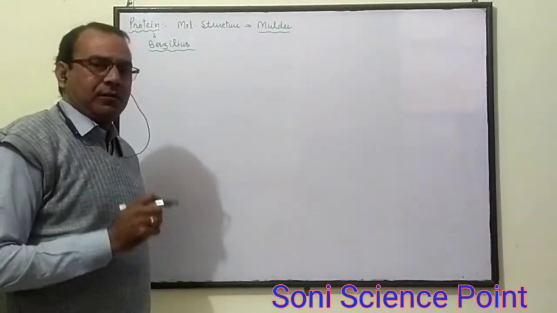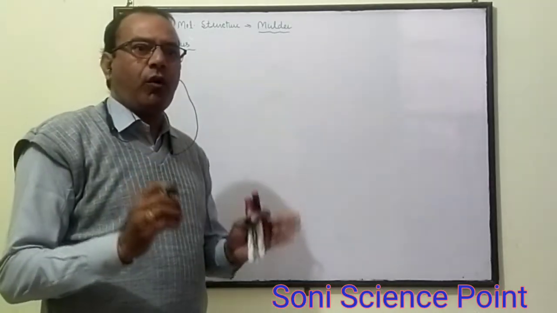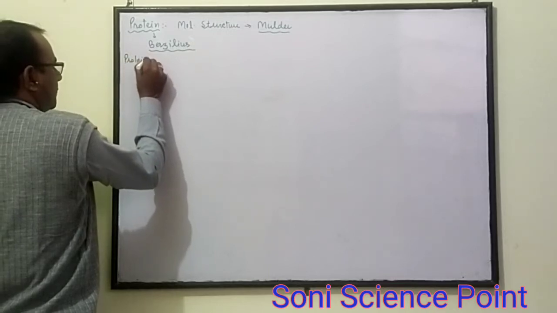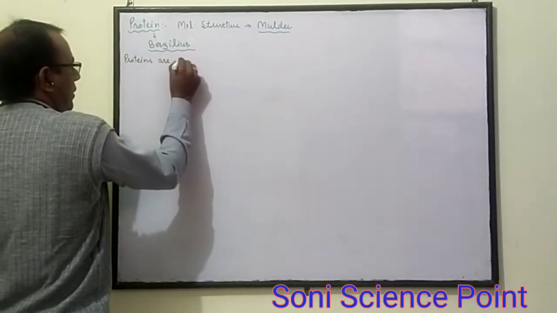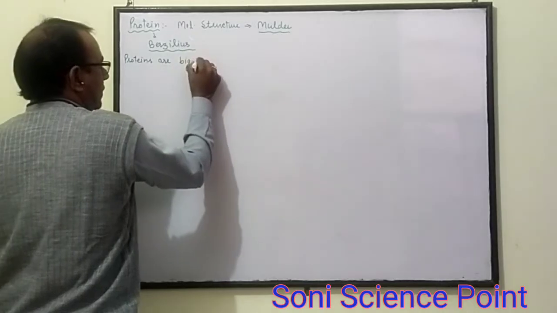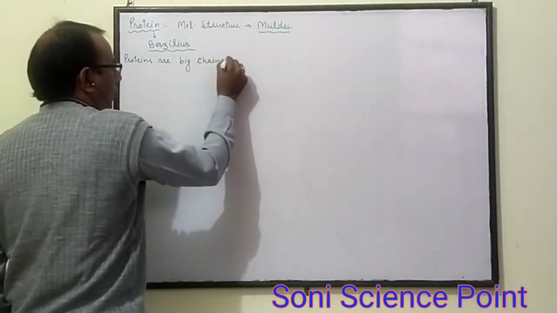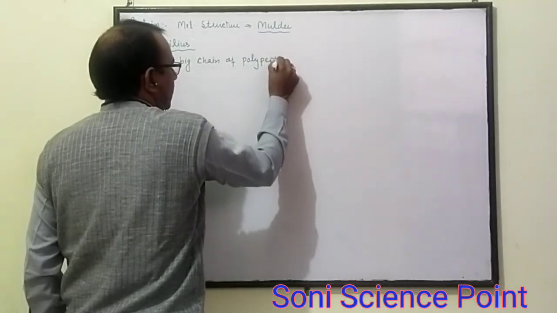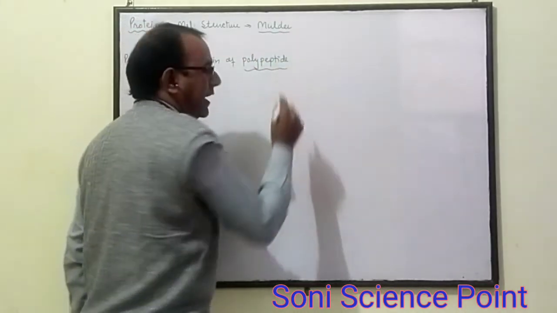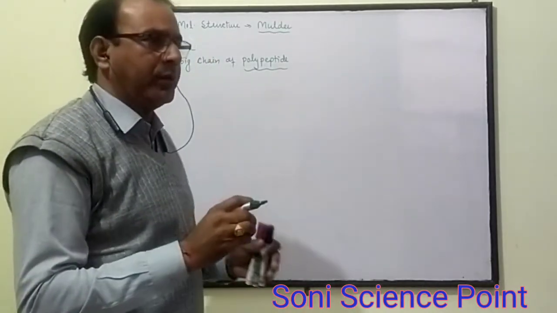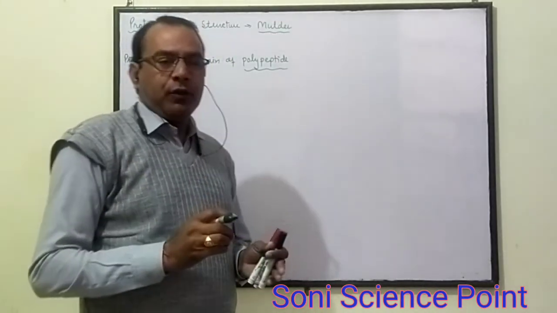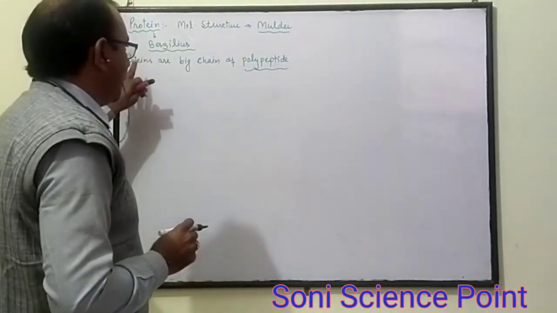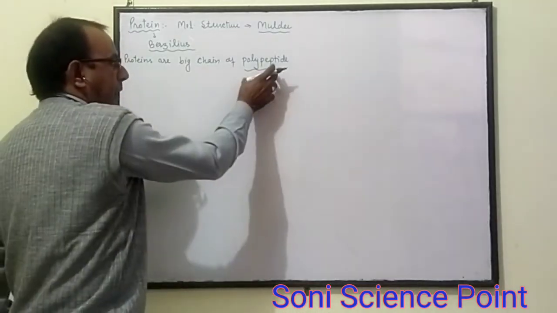What are proteins? Proteins are a big chain or long chain of polypeptide. As we discussed in the previous part, a peptide bond is formed between one amine group and one carboxyl group. So proteins are a big chain of polypeptide.